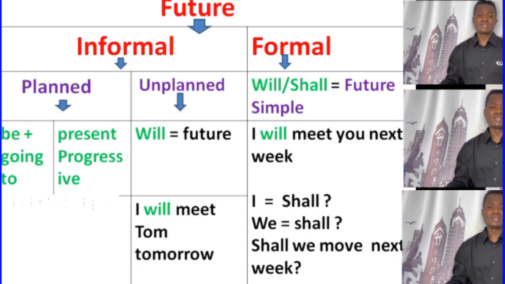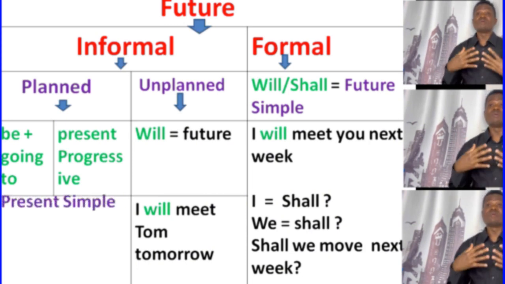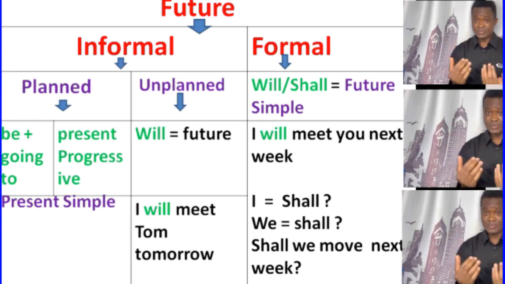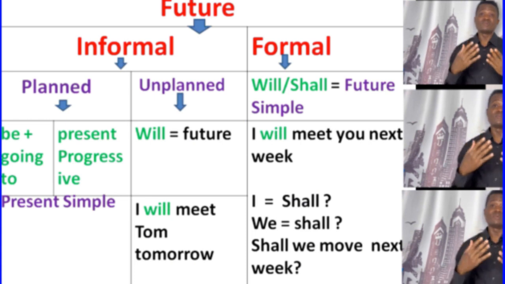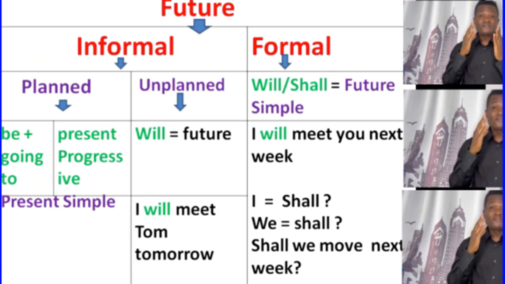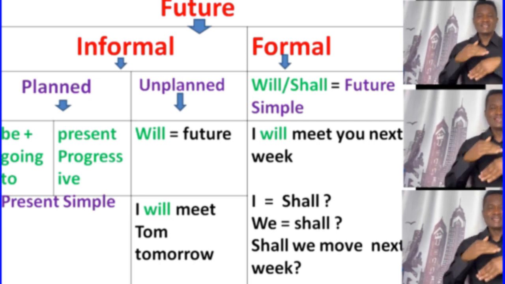All right. Okay, guys, let's go. Present simple. We also use the present simple to talk about the future, but in a timetable form, a program, or a project. This is officially a timetable form when we use the present simple for the future. So this is a fixed plan.